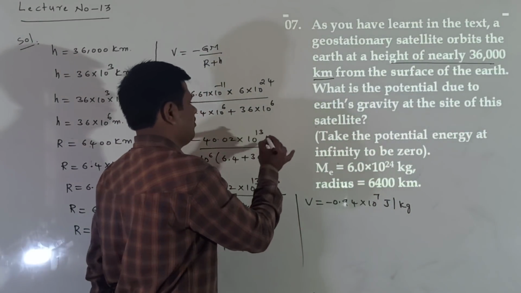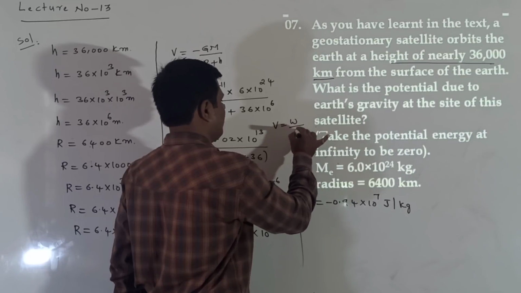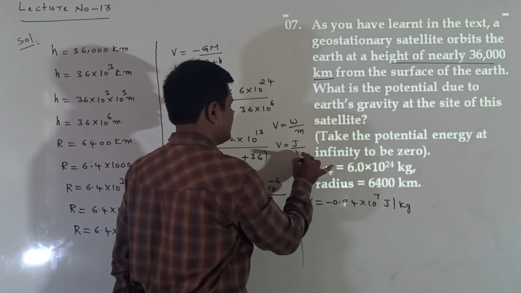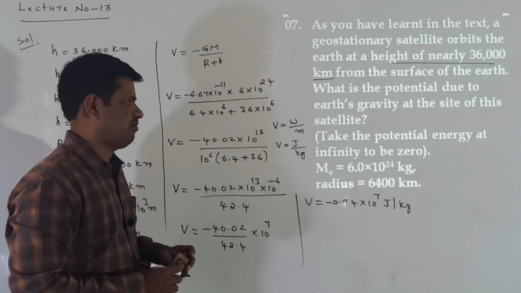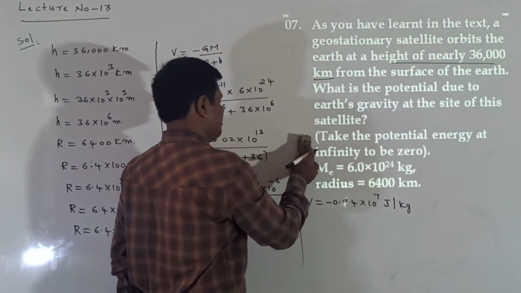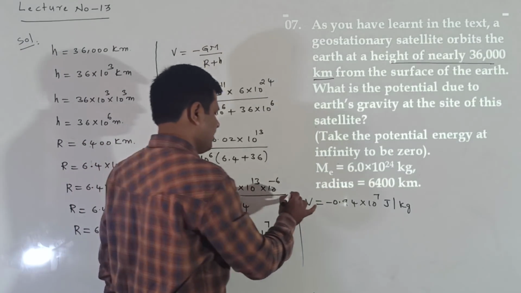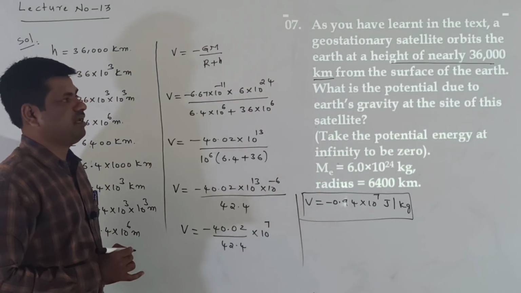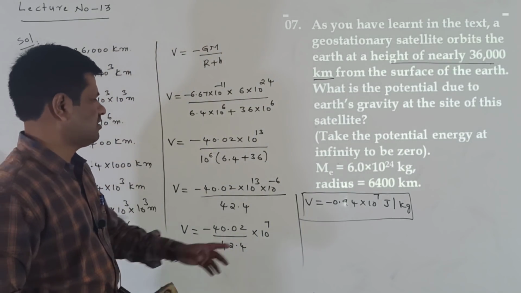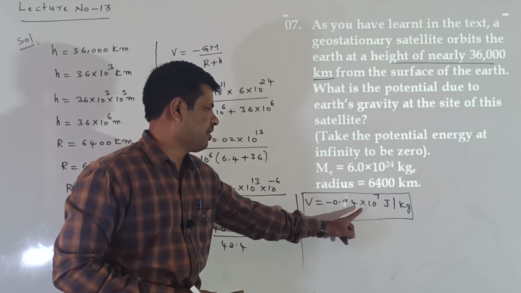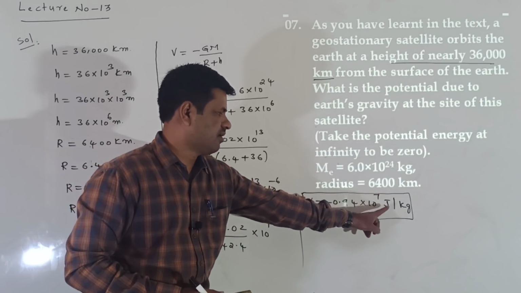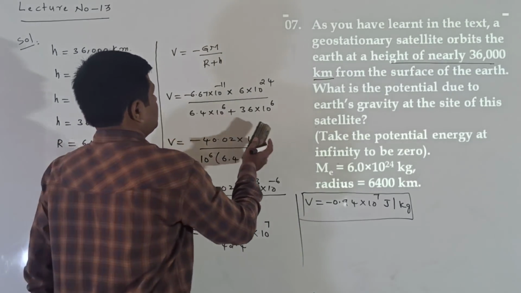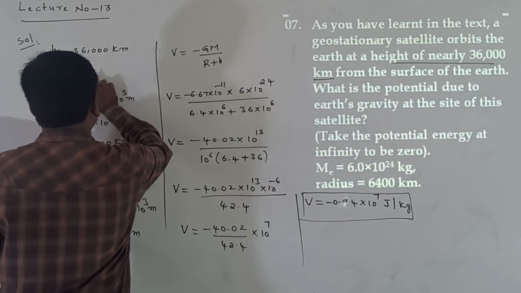Here the potential formula is V is equal to W by M. W unit is joule, mass unit is kg, so we write joule per kg. Is this clear? This is the potential value at a height of 36,000 kilometers from the surface of the Earth, that is minus 0.94 into 10 power of 7 joule per kg. This is the 7th numerical.